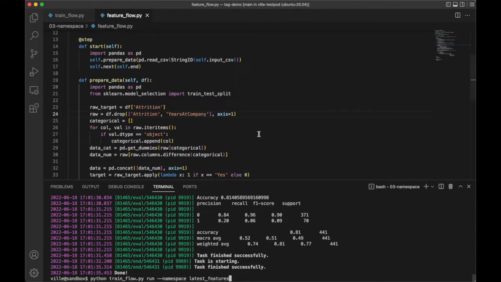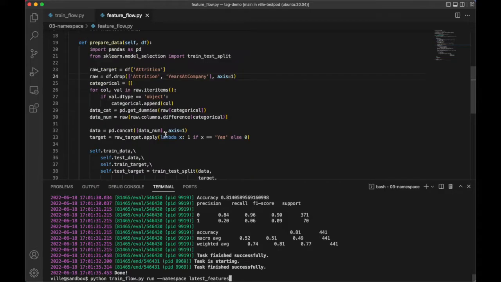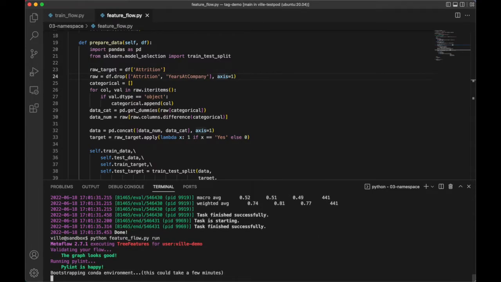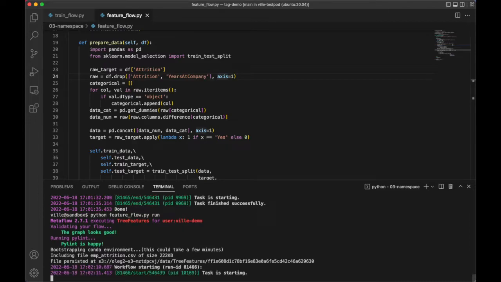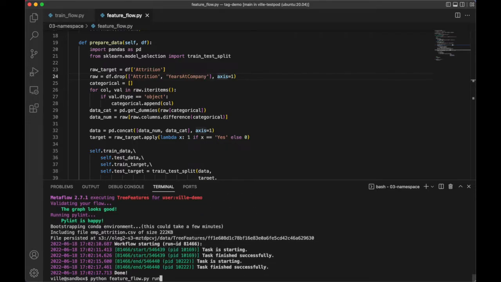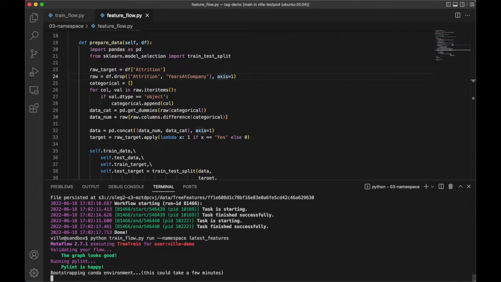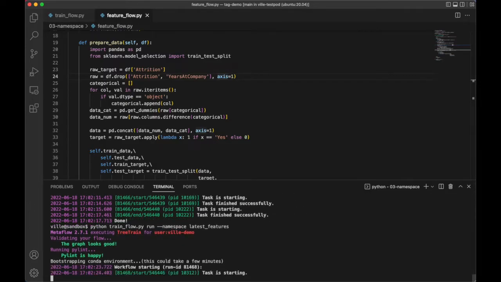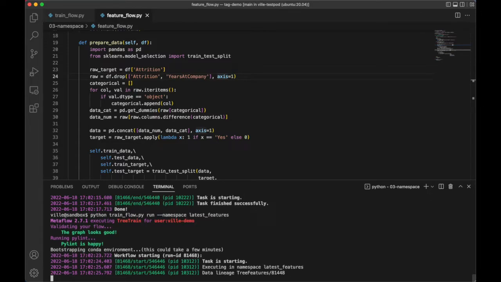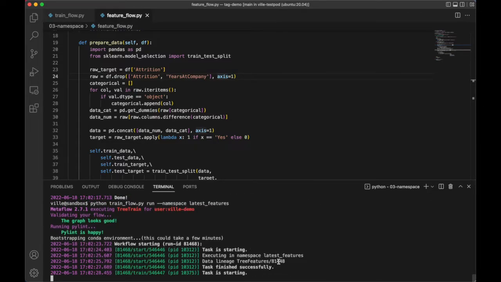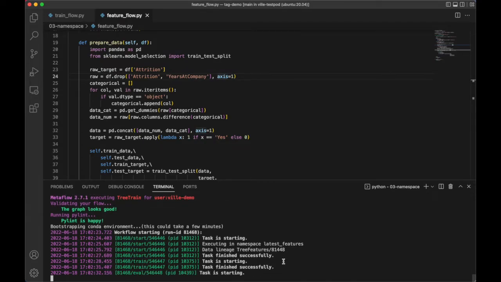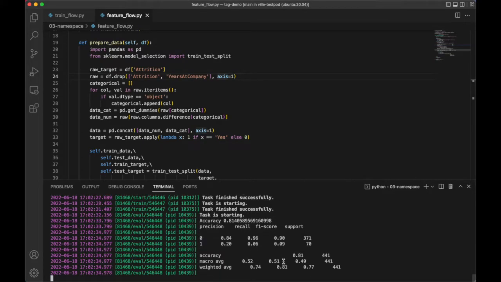Now, meanwhile, you can imagine that Anne looks at the feature engineering code and realizes that, for instance, here they totally forgot to add the categorical features. So now she executes the flow with the fixed features. And then maybe at the same time, Will executes the code, but still referring to the latest features. But now the important fact here is that the fact that Anne is iterating on her part really doesn't affect Will. Will has a bubble of his own where he can operate.